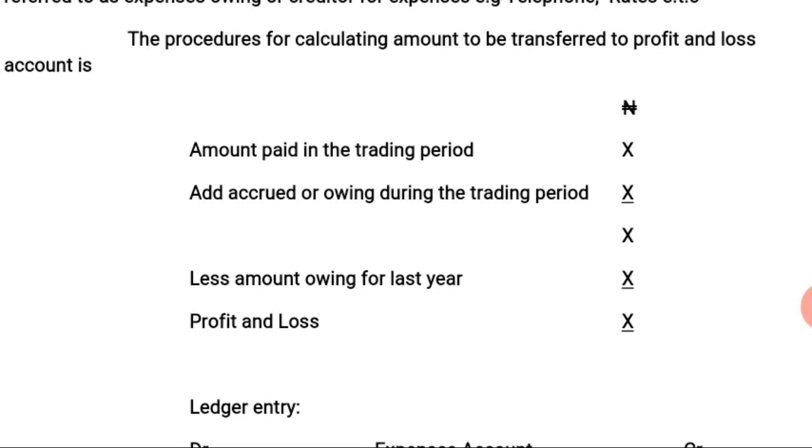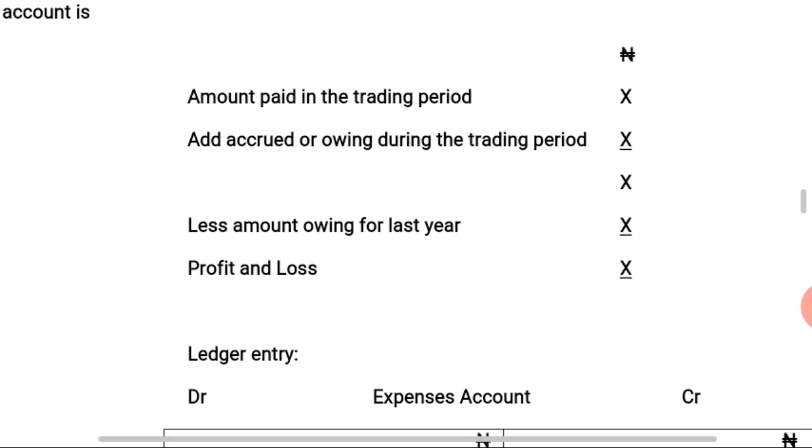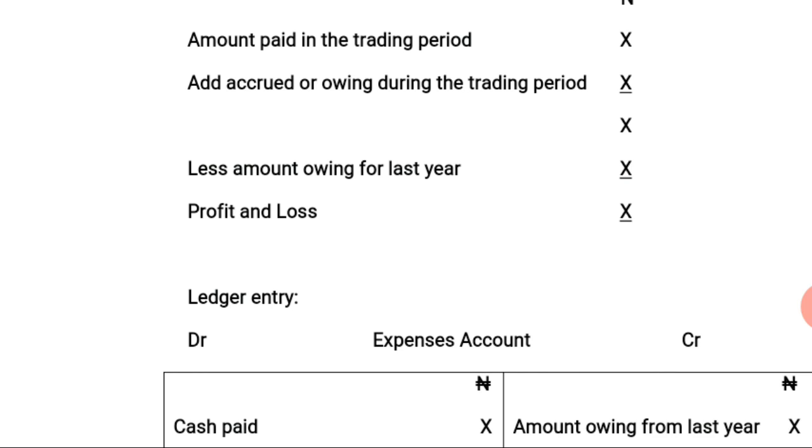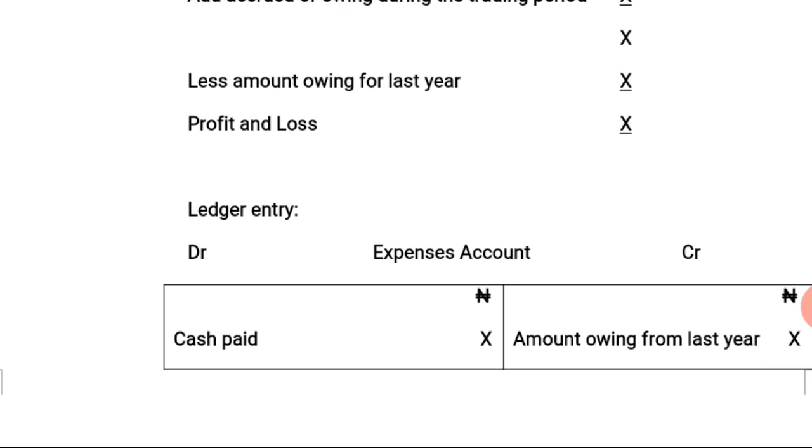So you look for the amount paid during the year, add the accrued or owing during the year to it, then less the amount owing for last year. Whatever you get will give you the amount to be transferred to the profit and loss account for the trading year.